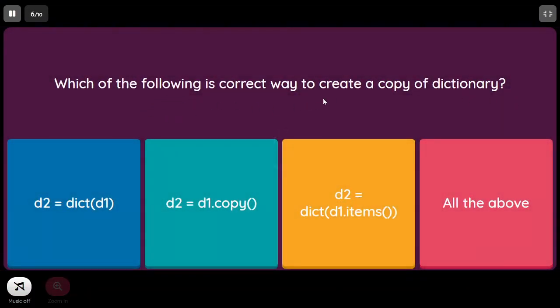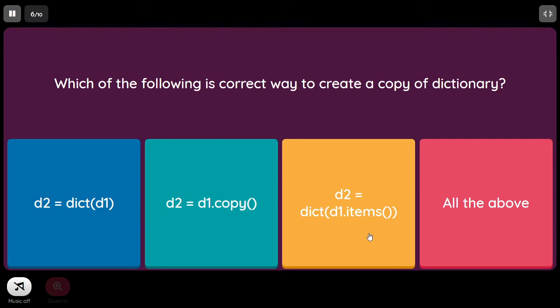Which of the following is a correct way to create a copy of a dictionary? So d2 equal to dict of d1, that is we are using the inbuilt constructor dict, and we are passing the d1 dictionary as the object to it, and then d2 will be created as d1. Next, d2 equal to d1 dot copy. Yes, this will also create a copy. And next, d2 equal to dict of d1 dot items.